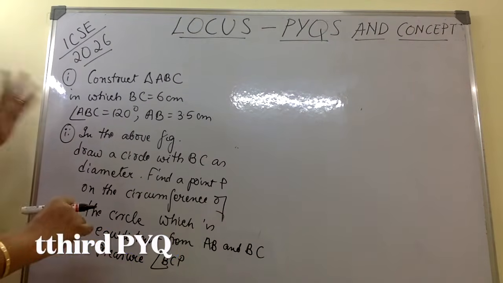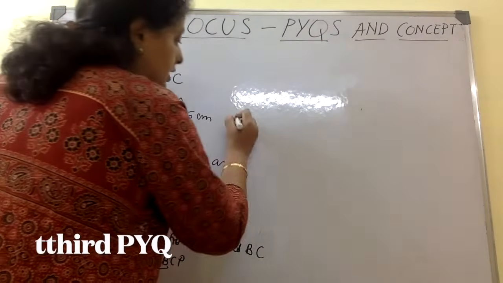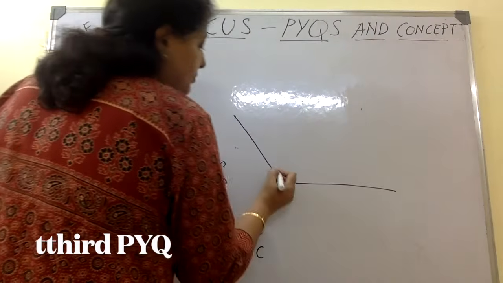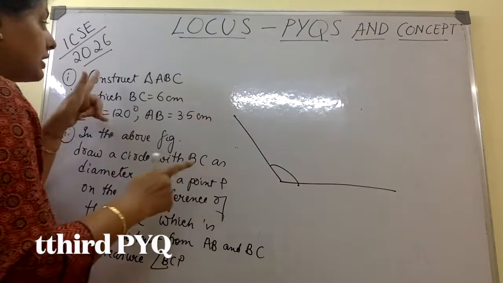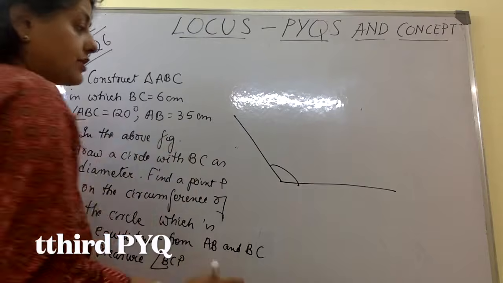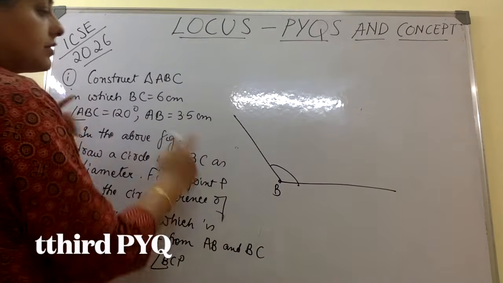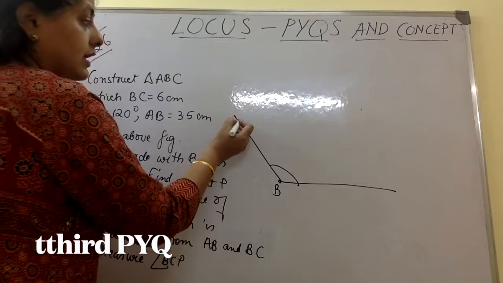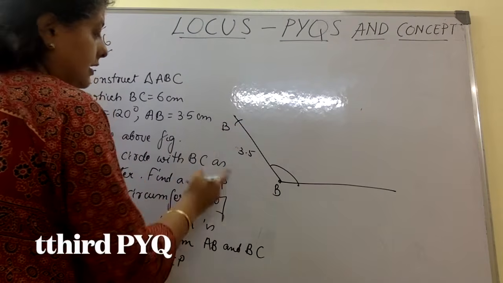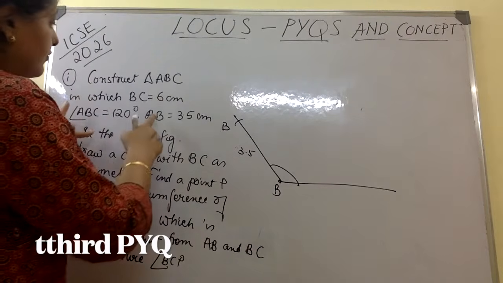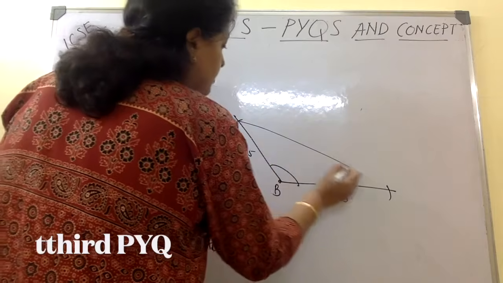So here the first part of the question says, make a triangle in which angle ABC is 120. So angle ABC has to be 120, make a 120 degree angle. They said construct using ruler and compass only. This is point B. Take AB as 3.5. In your compass, you take a radius of 3.5 and then cut an arc here. Take a radius of 6 centimeter, cut an arc here. So you get your triangle.